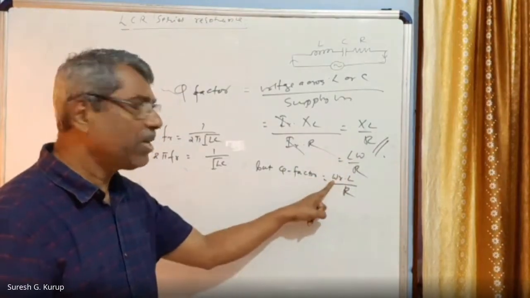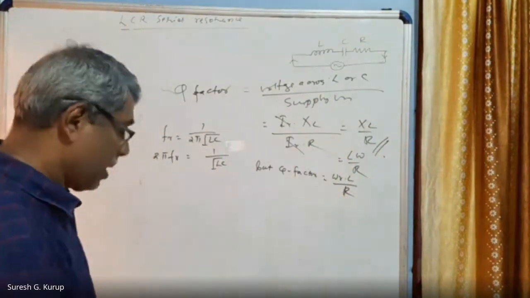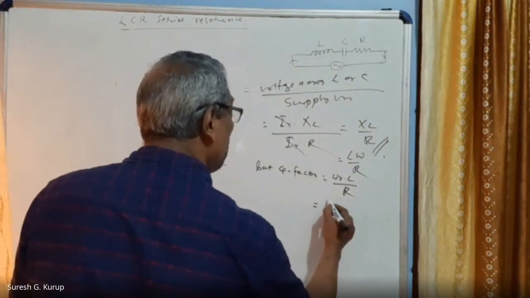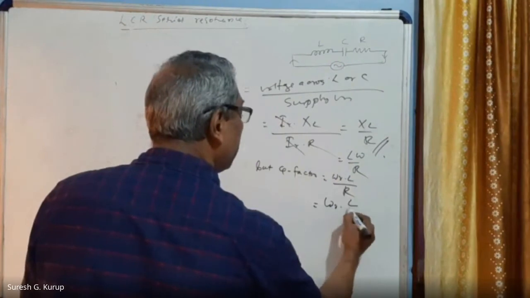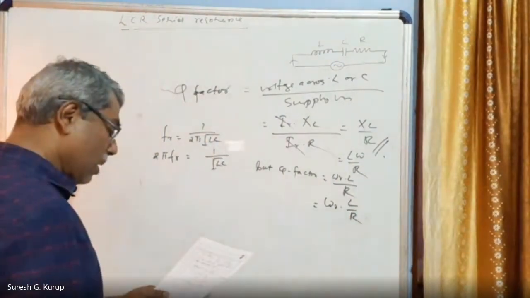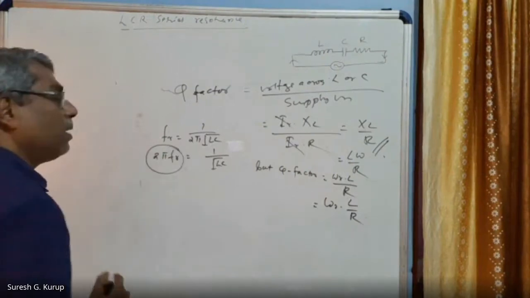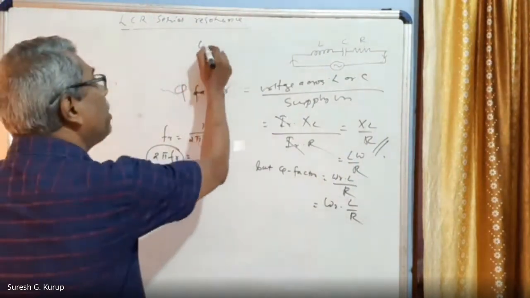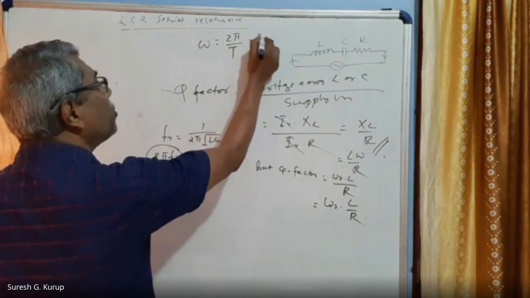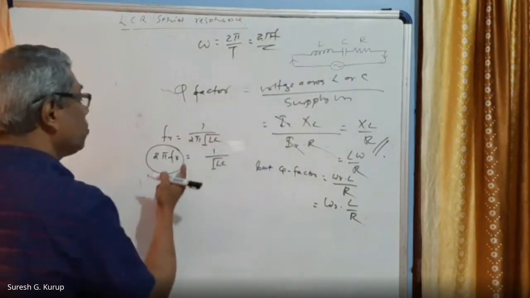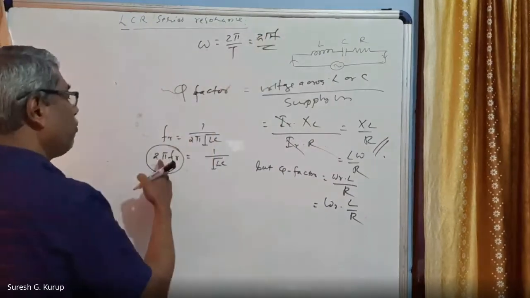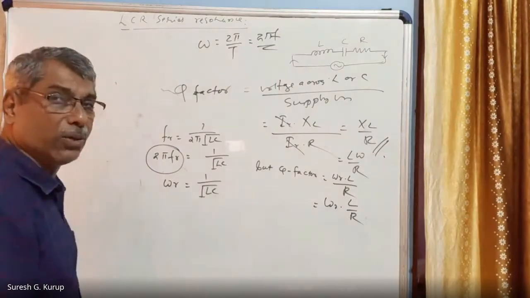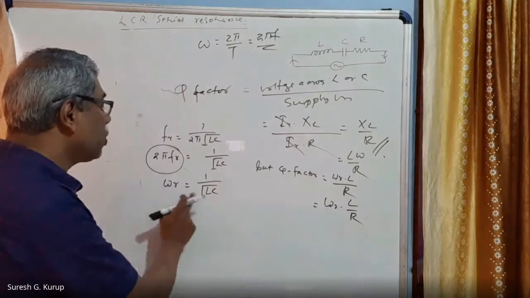So Q is equal to omega R into L divided by R. But omega is equal to 2 pi by T, that is equal to 2 pi F. So omega is equal to 2 pi F. Therefore, 2 pi Fr is equal to omega R, which is equal to 1 by root of LC also we can write. Very simple. We wrote the expression for omega R.